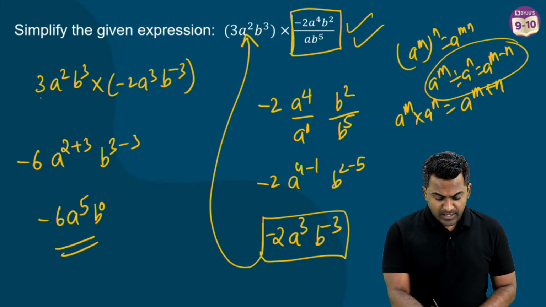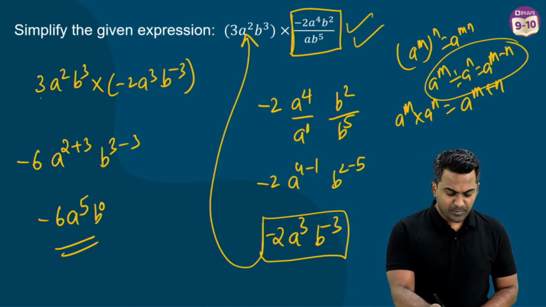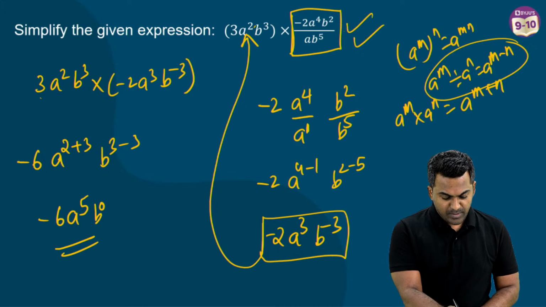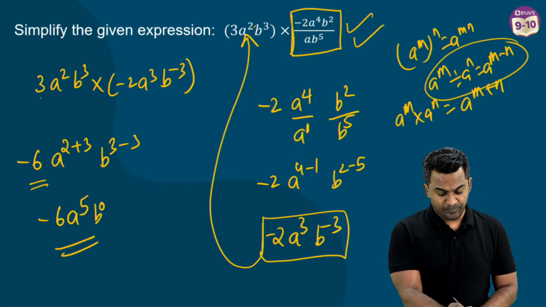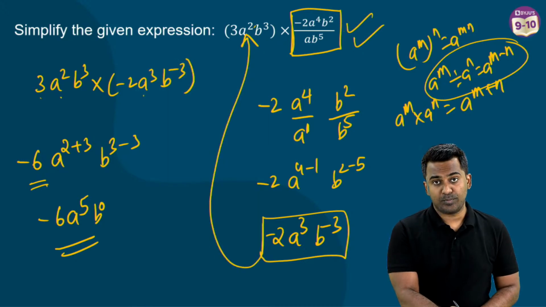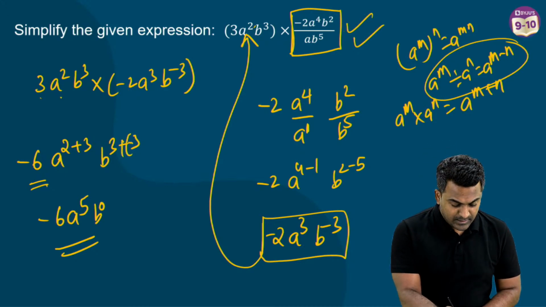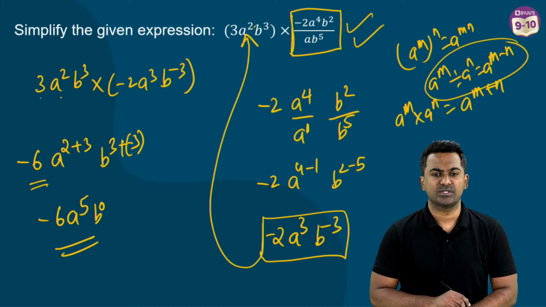So if I apply the formula here, this will be a to the power 4 minus 1. And this will be b to the power 2 minus 5. And this will become what? A cube b power minus 3. So now this will be multiplied to this. So 3 multiplied with minus 2, you get a minus 6. A square multiplied with a cube, a power 2 plus 3. B power 3 multiplied with b power minus 3 is b power 3 plus minus 3. And that's how you simplify this.